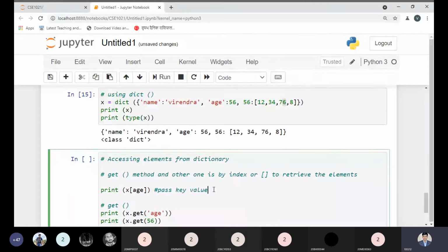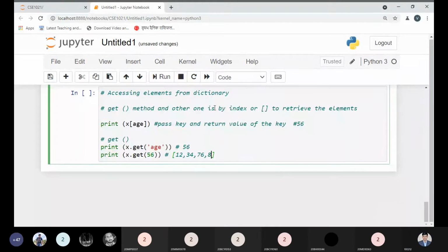So the output of this one should be 56, because the key which is age contains the value 56. So pass the key, and it returns the value of the key. So 56 will come over here, and the same thing we will get as the answer over here, that is 56. But here we will get the answer 56, so we will get the answer 12, 34, 76, 8. Okay, let me run this code and see the output.